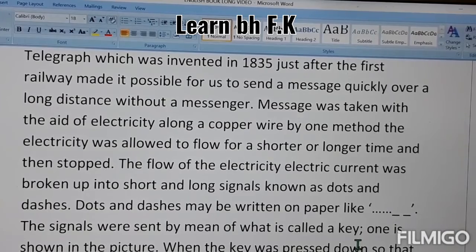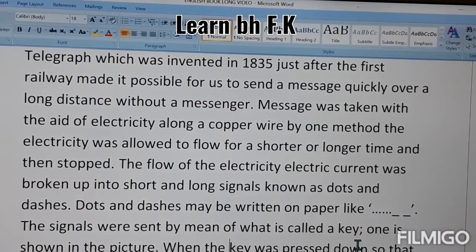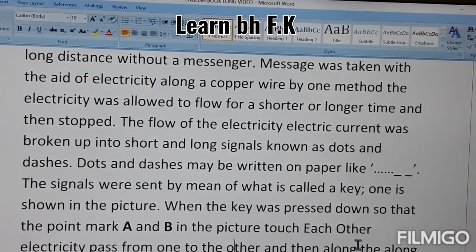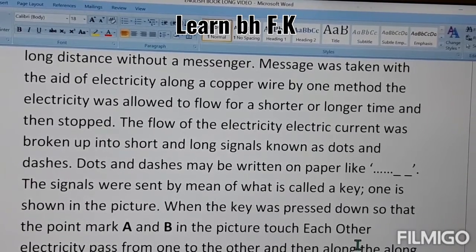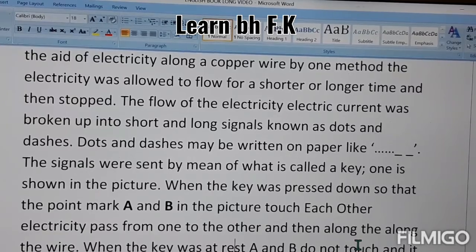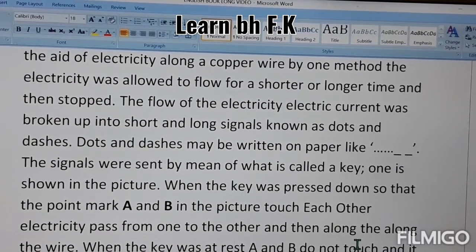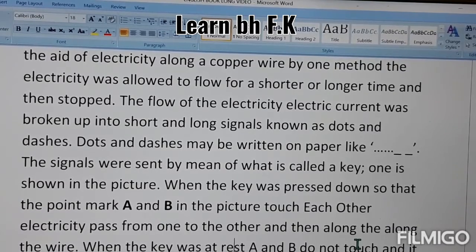The signals were sent by means of what is called a key. One is shown in the picture. When the key was pressed down, at the points marked A and B in the picture, which then touch, electricity passed from one to the other and then along the wire. When the key was at rest, A and B do not touch. It means when the electricity passed through the device, what will happen? A and B are two different parts of the machine. A puts the dash and B puts, for example, the dots.